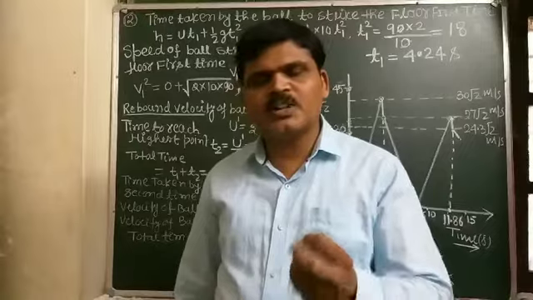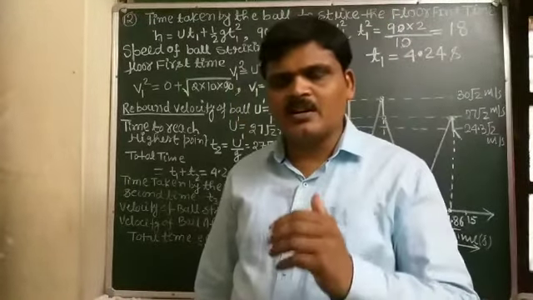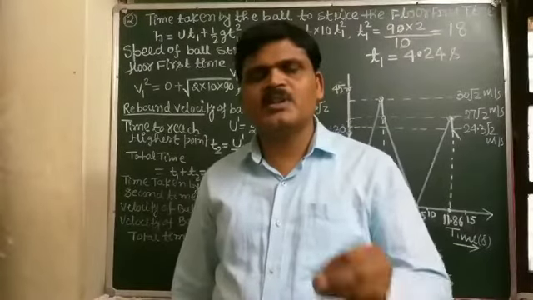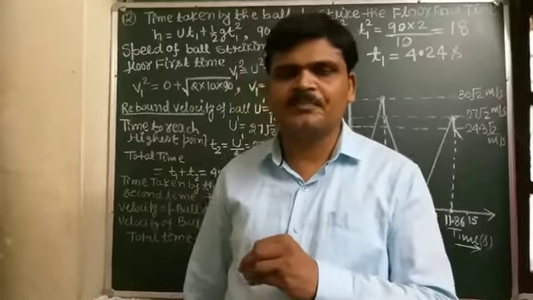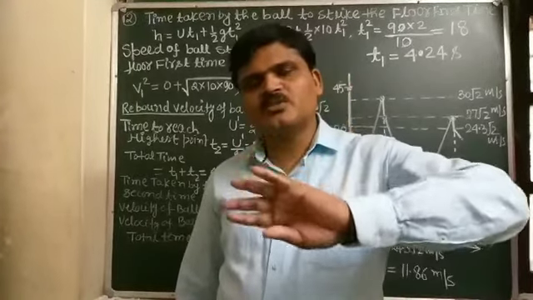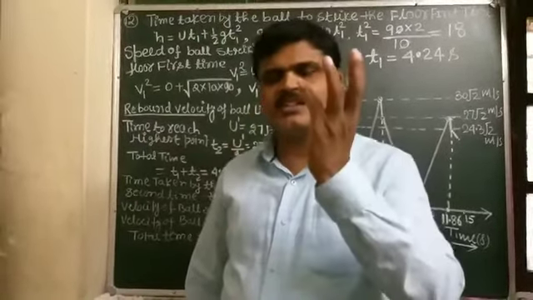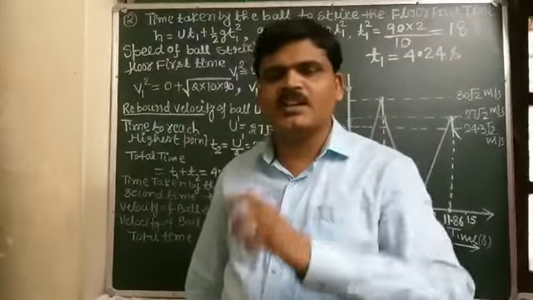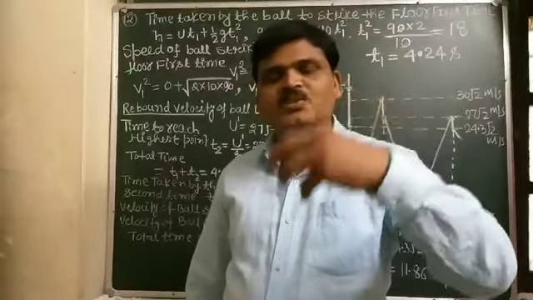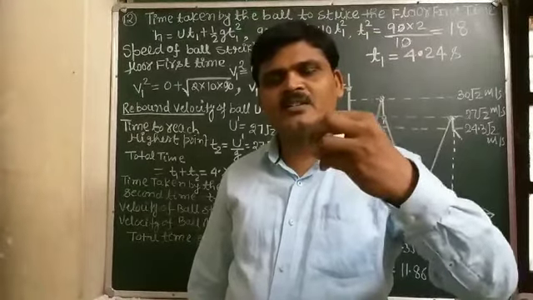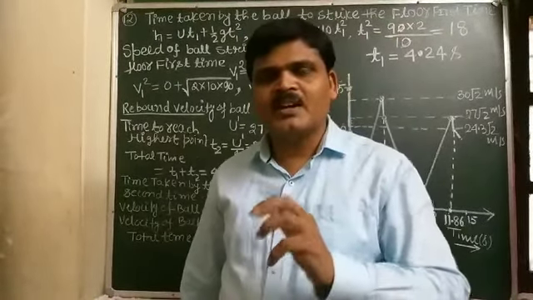Suppose an object is thrown vertically upward, and the downward direction is taken to be positive and the upward direction is taken to be negative. When the object is thrown with initial velocity in the upward direction, its velocity is negative, but the acceleration due to gravity acts vertically downward, which is positive.